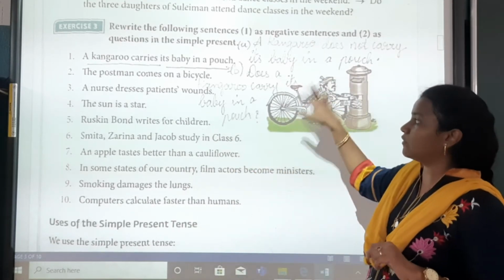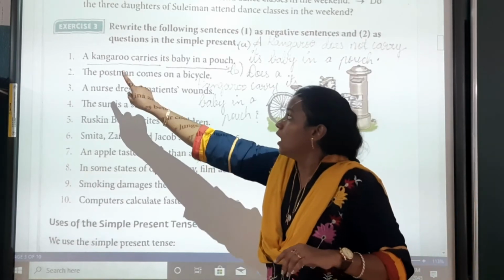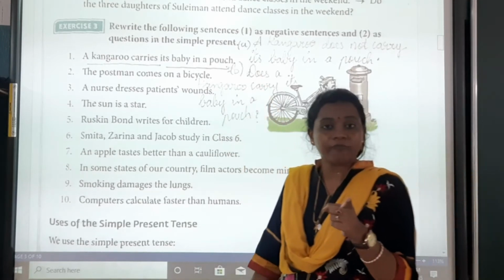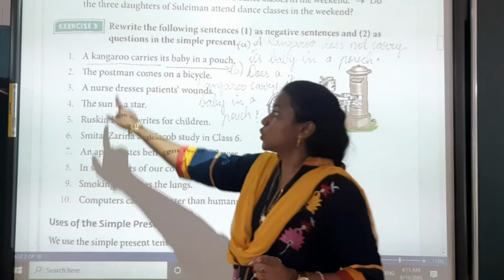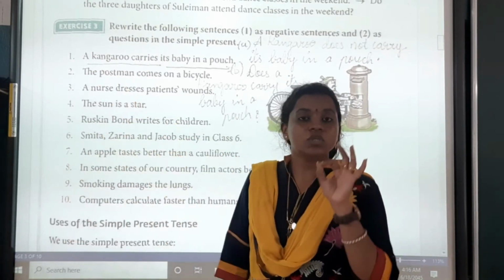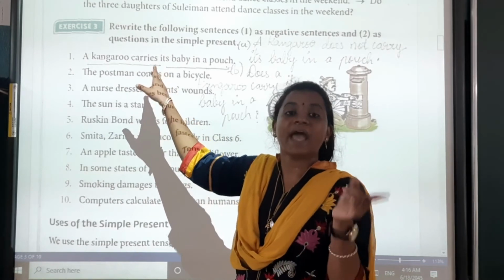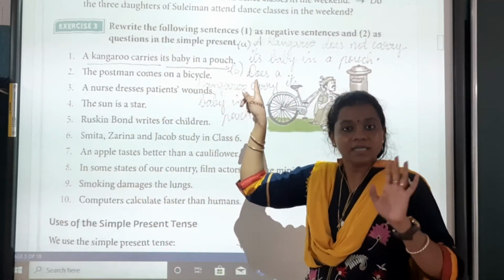So the first one I have given to you as rough work, and then we will do it in the full PDF. A kangaroo carries its baby in a pouch. Now first we have to see whether the subject is plural or singular. Here it is a kangaroo, so that is a singular subject. That's why in place of carry, what has come? Carries. We have added S. And the rest of the sentence stays.